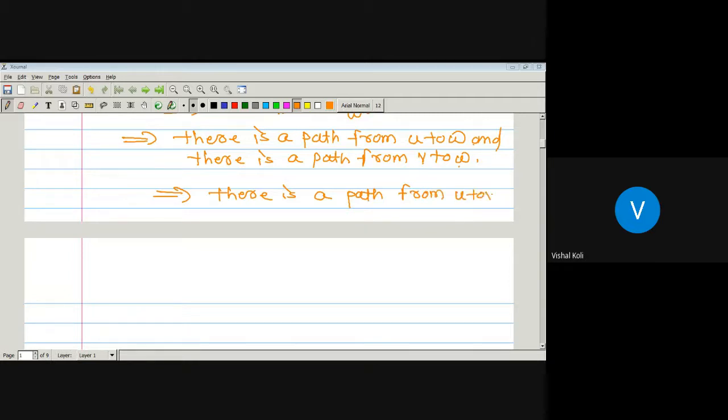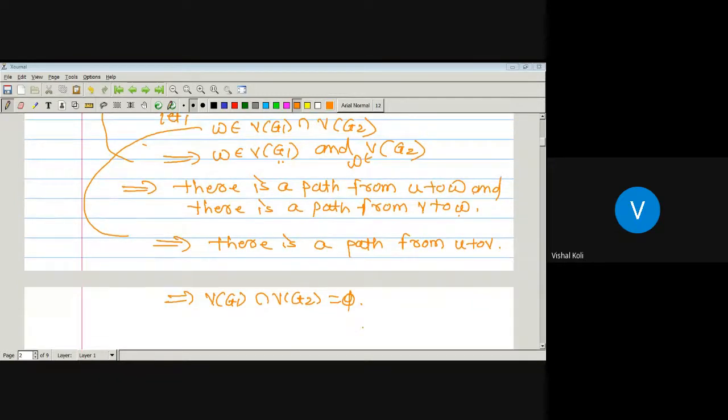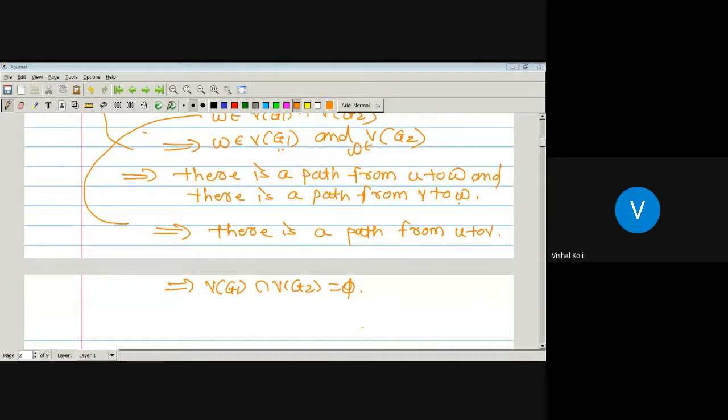But this will be contrary to our assumption, since we have assumed that there is no path from U to V. So this contradiction arises due to our wrong assumption, that W is a vertex common between these two vertex sets. Hence the vertex set of G1 intersection the vertex set of G2 is empty, and that is what we have to prove. It means there is no vertex common between these two vertex sets.